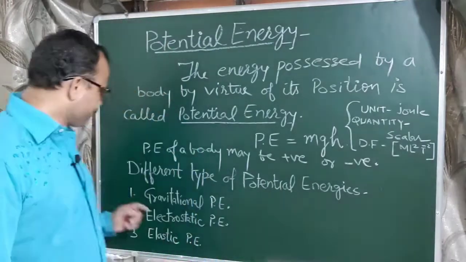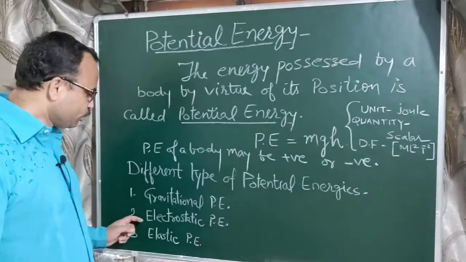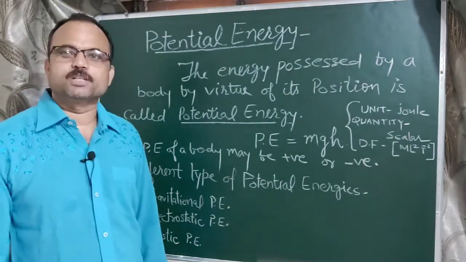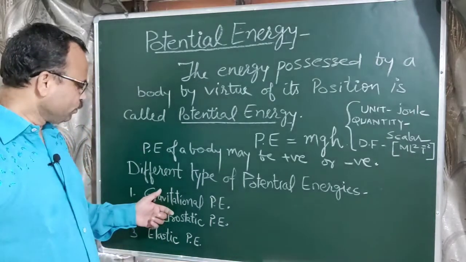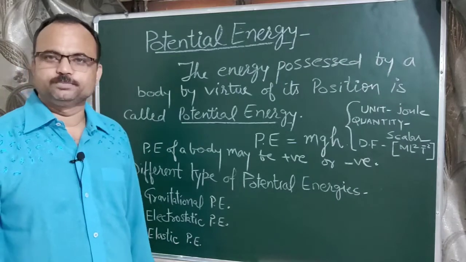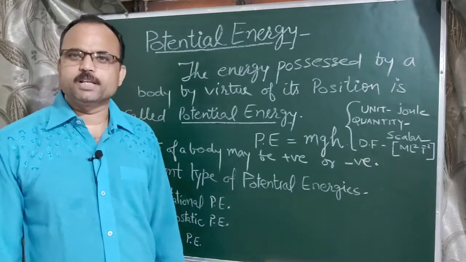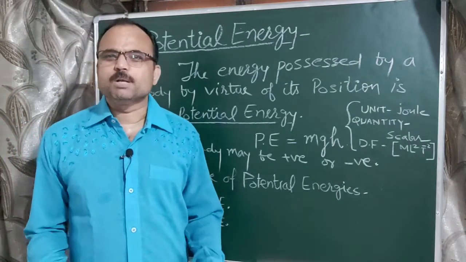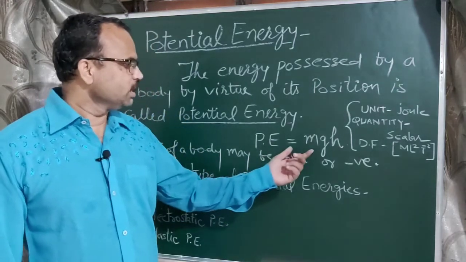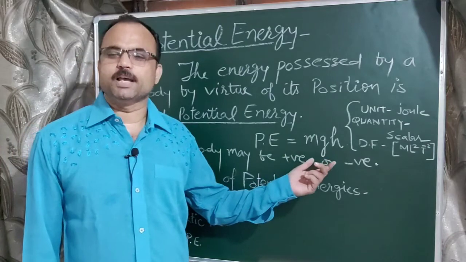Here there are three types of potential energy. Number 1, gravitational potential energy. Number 2, electrostatic potential energy. And number 3, elastic potential energy. So we have to discuss all three types of potential energy in detail. So first we discuss simple potential energy, how we obtain the formula potential energy equal to mgh.